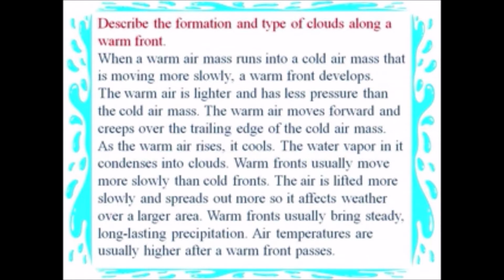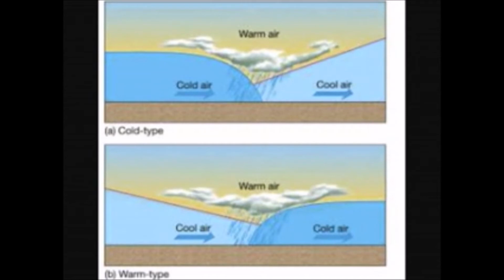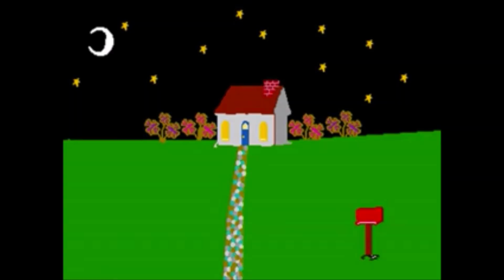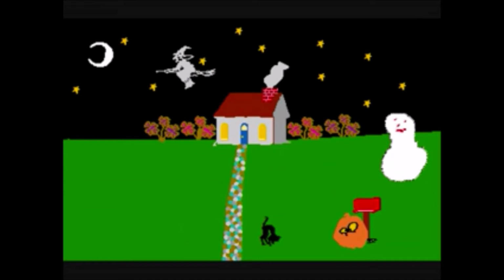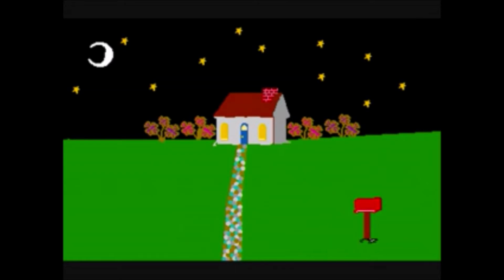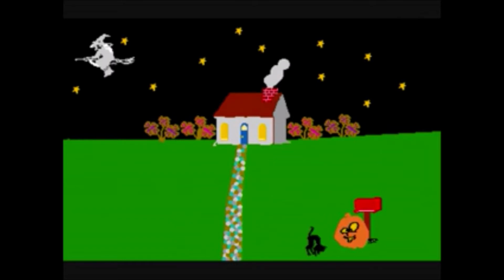Describe the formation and type of clouds along a warm front. When a warm air mass runs into a cold air mass that is moving more slowly, a warm front develops. The warm air is lighter and has less pressure than the cold air mass. The warm air moves forward and creeps over the trailing edge of the cold air mass. As the warm air rises, it cools. The water vapor in it condenses into clouds.